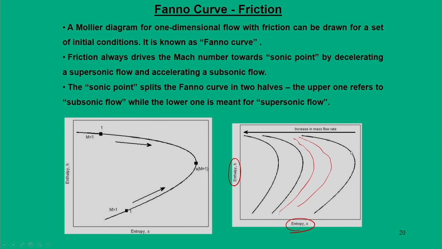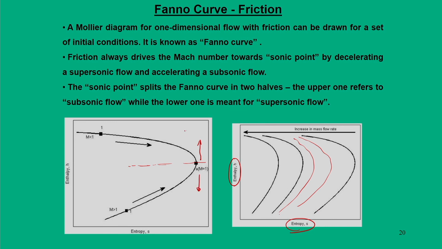So, let us take one particular Fano curve for a given mass flux, and it is shown here. This Fano curve has two sections, one is the upper half and the other is the lower half.